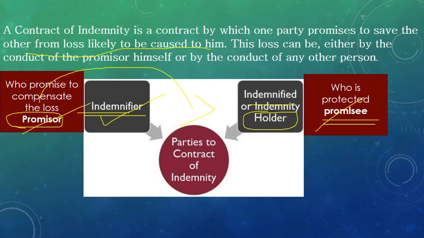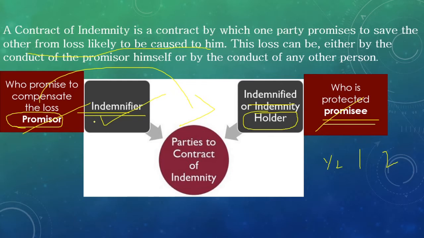These two words are very important as part of the contract of indemnity, because as I told you already, there are three patterns of questions in JAIIB. One is the half mark question, the second is the 1 mark question, and the third is the 2 marks question. If we are studying peripherally, we can attempt the half mark question very easily.